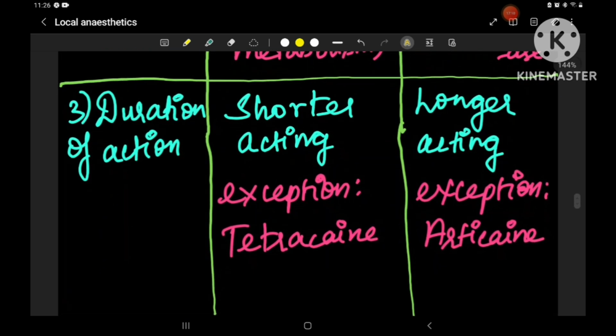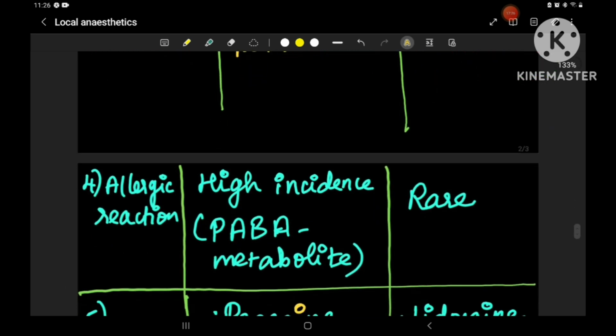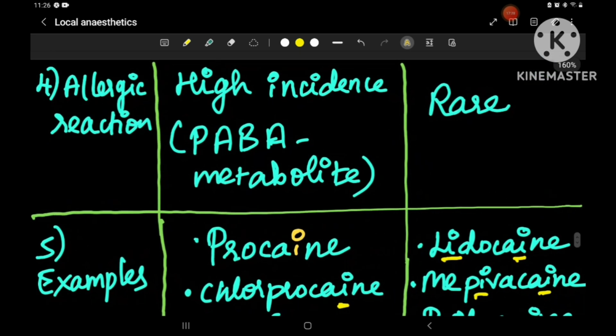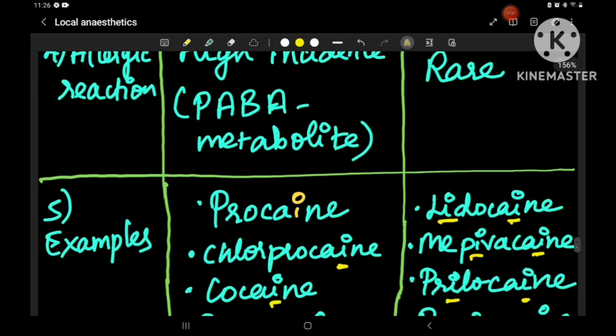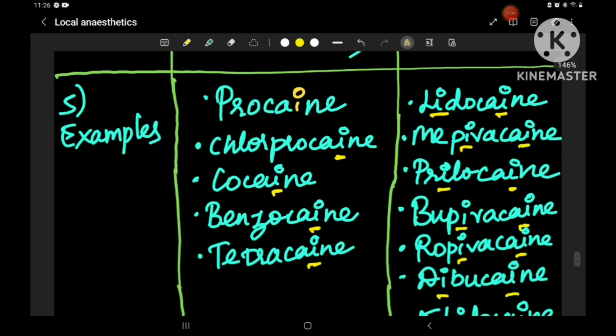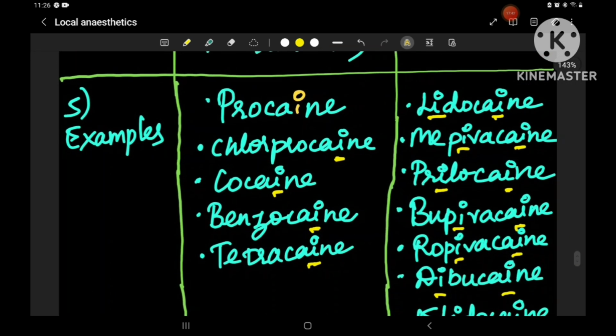Next is duration of action. Aminoesters are short acting. Most of them are short acting. There is an exception, that is tetracaine. Aminoamides are longer acting, and the same example, articaine. Next, allergic reaction. There is a high incidence with aminoesters because of a metabolite, PABA, and there is a rare incidence of this in aminoamides. And examples: procaine, chloroprocaine, cocaine.